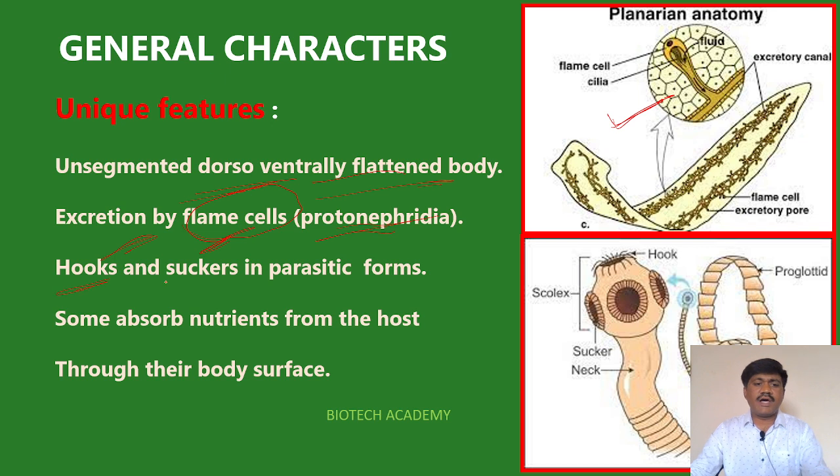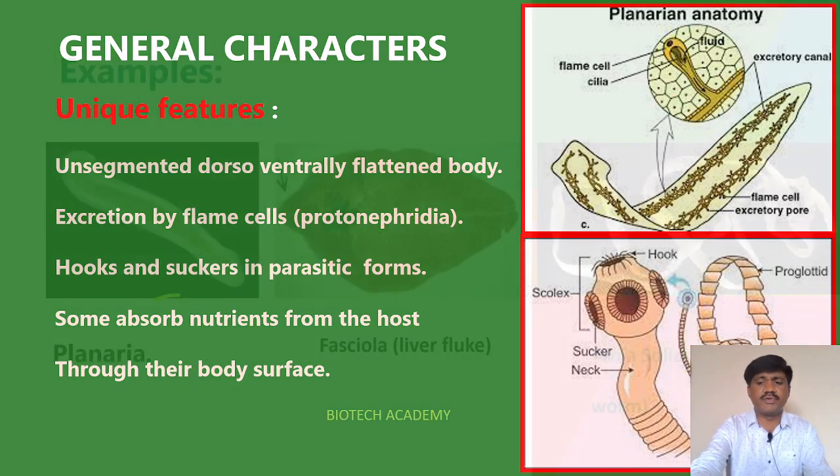Hooks and suckers are present in the parasitic forms. In the parasitic animals, hook and sucker like structures are there. Look at this diagram, you can observe the hook as well as the sucker. Some absorb nutrients from the host through their body surface. Parasites absorb nutrients from the host's body, and they absorb these nutrients through the body surface.